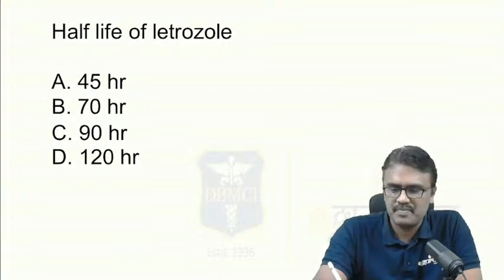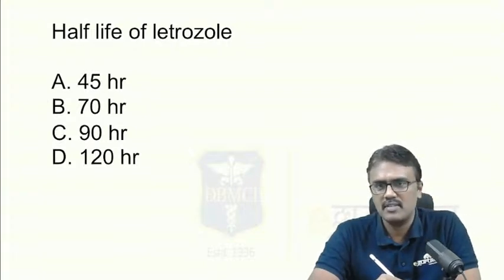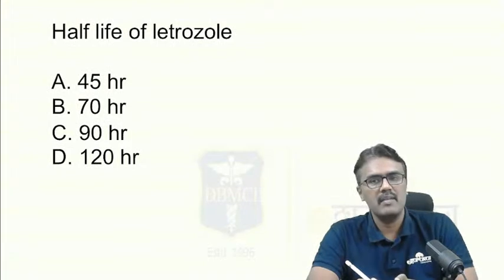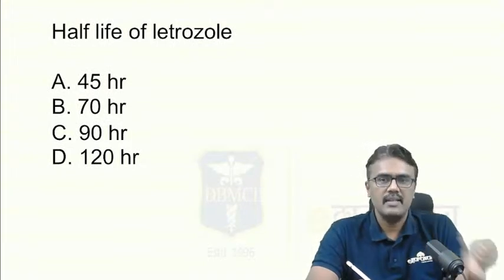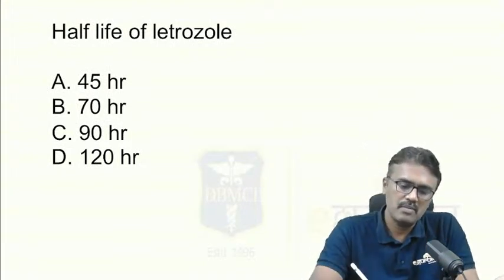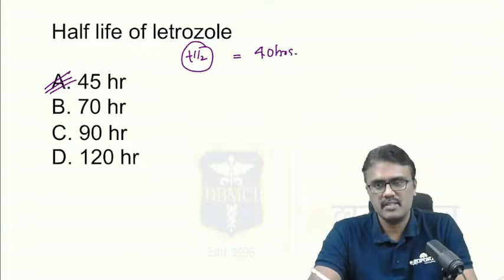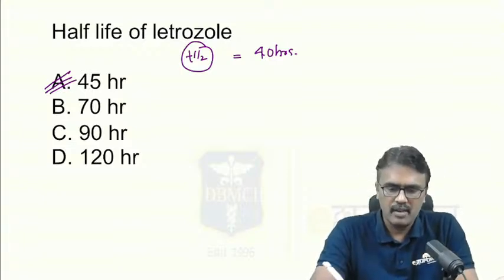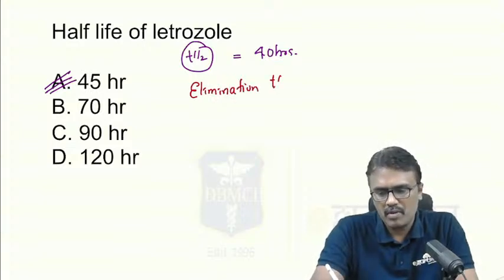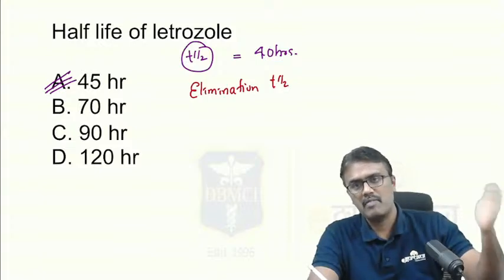Now letrozole, the plasma half-life is around 40 hours. Even if you take it from Goodman and Gilman, or from A.D. Tripathi, it is given like that. So the approximate answer is 45 hours. But every drug has one more half-life, called the elimination half-life. That is the time required by the drug to go out from the body, not from plasma.